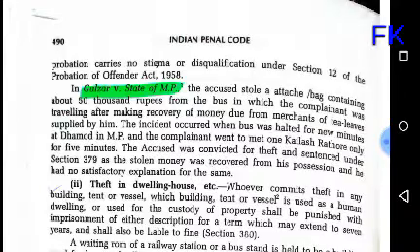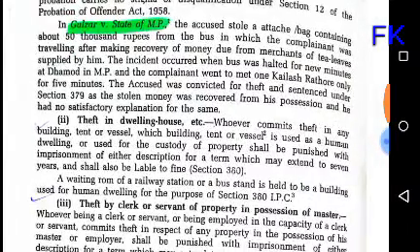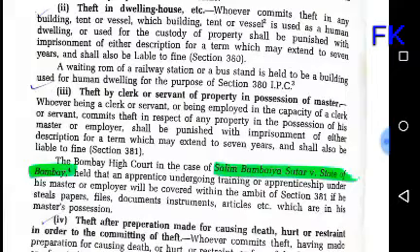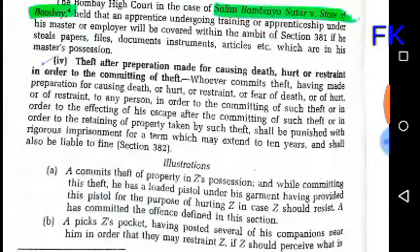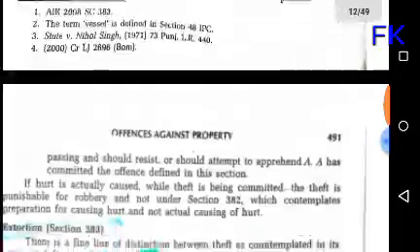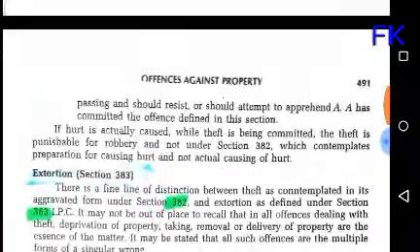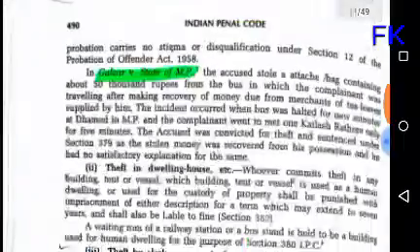Jahana versus Emperor, Guljar versus State of MP, one simple case. Now various forms of theft: theft in a dwelling house, section 380; theft by clerk or servant of property in possession of master, section 381; then theft after preparation made for causing death or restraint in order to commit theft, section 382. Like various forms of theft are complete.